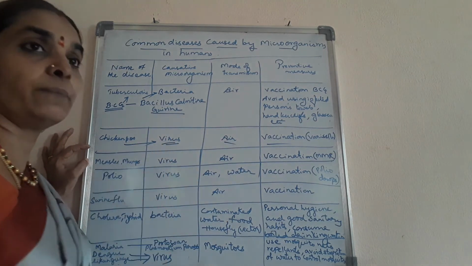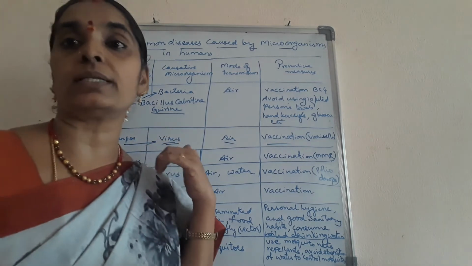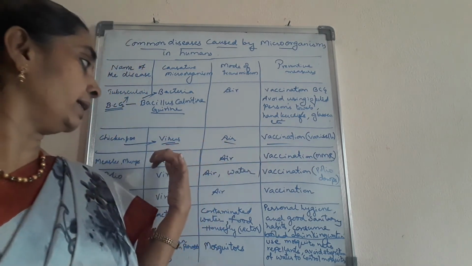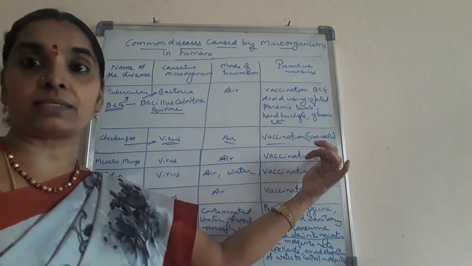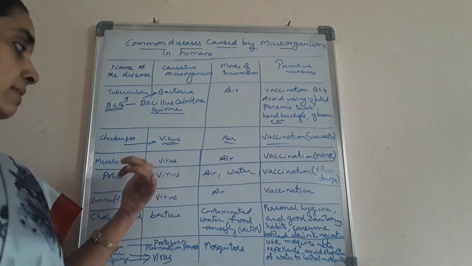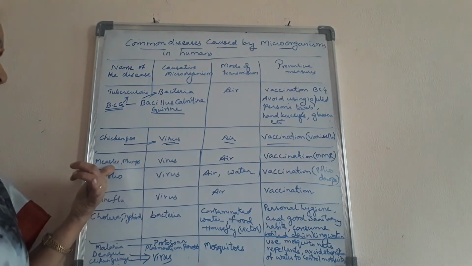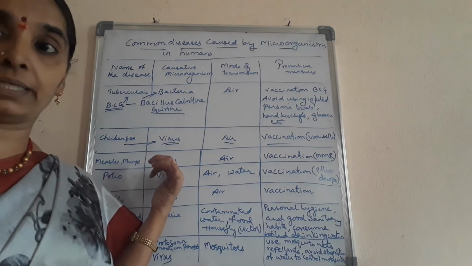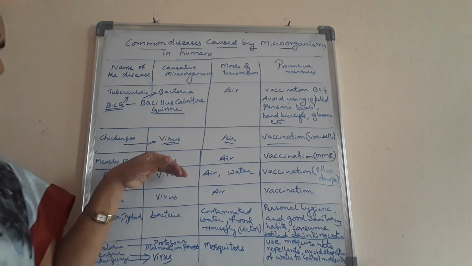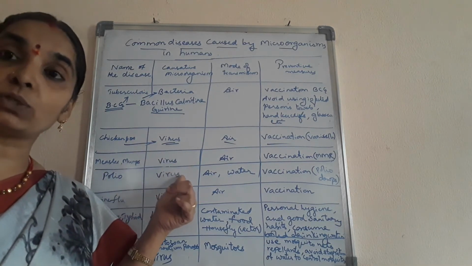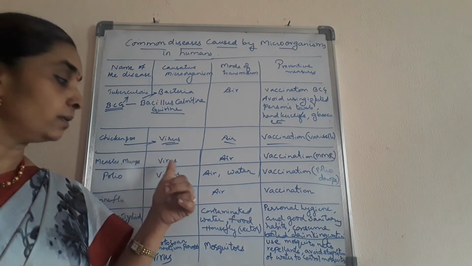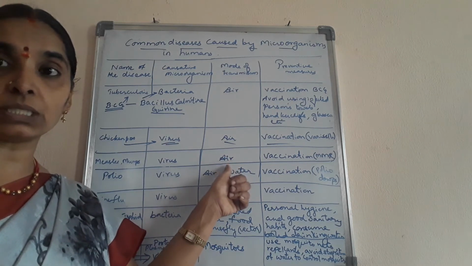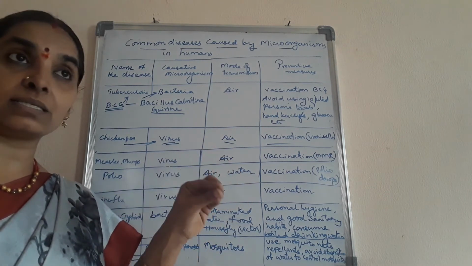And measles, mumps, in Telugu we say tattu, isn't it? That is called measles, and mumps we call champalamma. That is prevented by the MMR vaccination, measles, mumps, rubella. This is the vaccination given for measles. It's called the measles vaccine. The causative microorganism, the microorganism that causes the disease, for measles is a virus and it is transmitted through the air. Mode of transmission is through air. The vector is the air.